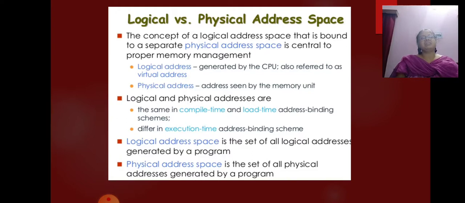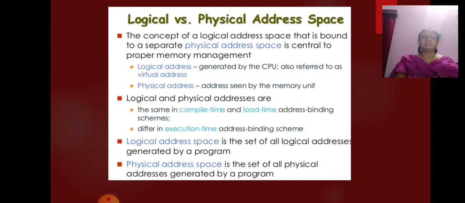The compile time and load time address binding methods generate identical logical and physical addresses. However, the execution time address binding scheme results in different logical and physical addresses. In this case, we usually refer to the logical address as a virtual address. We use logical address and virtual address interchangeably here. The set of all logical addresses generated by a program is the logical address space.